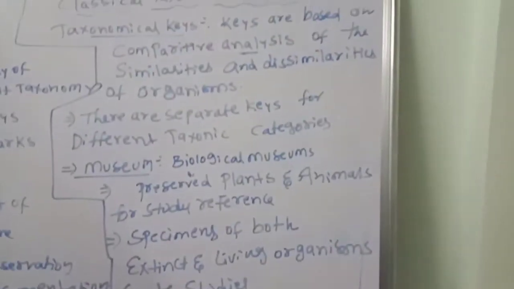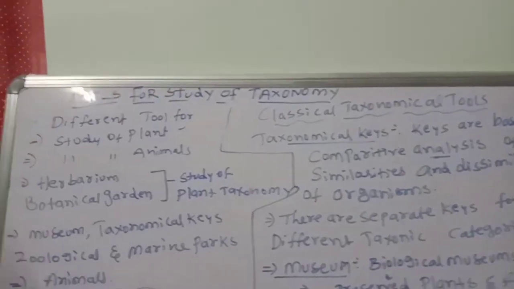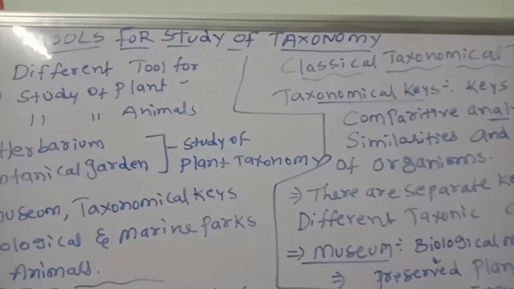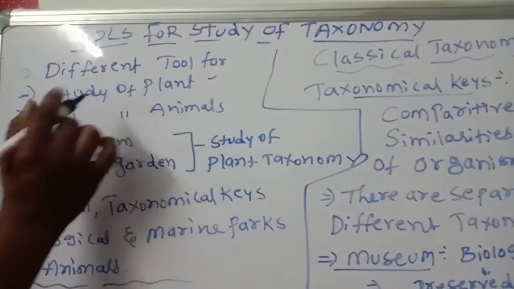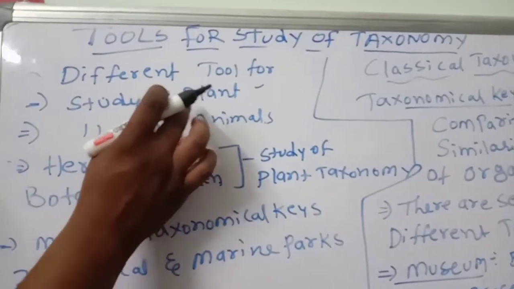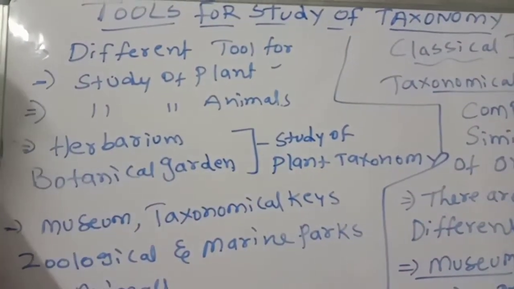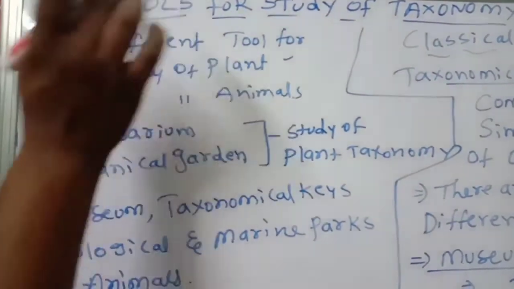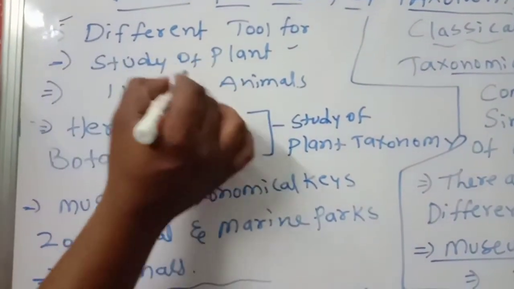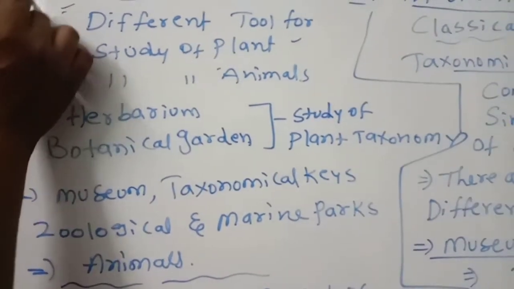Okay students, listen: tools for study of taxonomy. There are different tools for study of plants, for the classification study of plants, and some tools for the study of animals' classification. Means different tools for plants and different tools for study of animals. That is the first point.